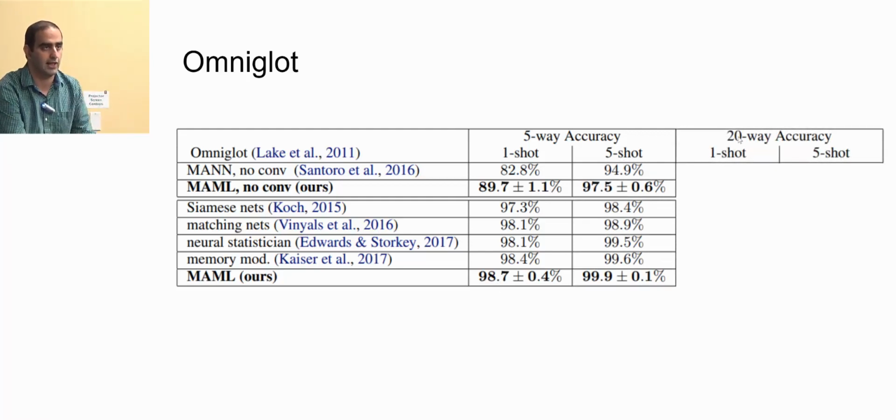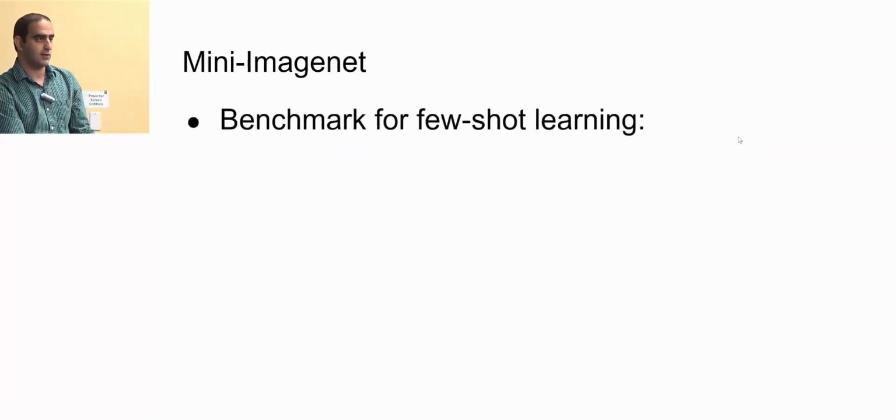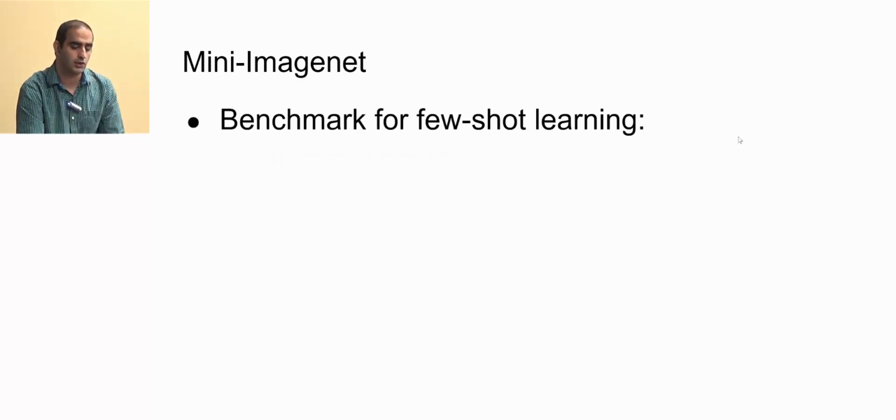Here we have 20 different classes for each task. So that would be Omniglot, and also for Mini ImageNet. Mini ImageNet is also another well-known benchmark for few-shot learning.